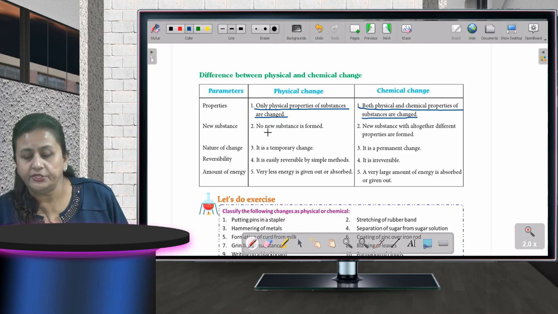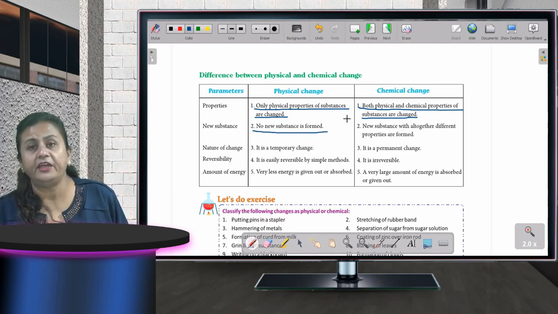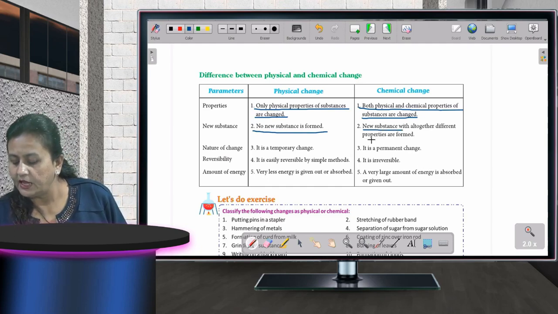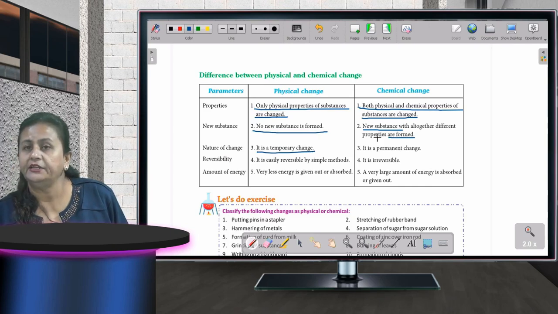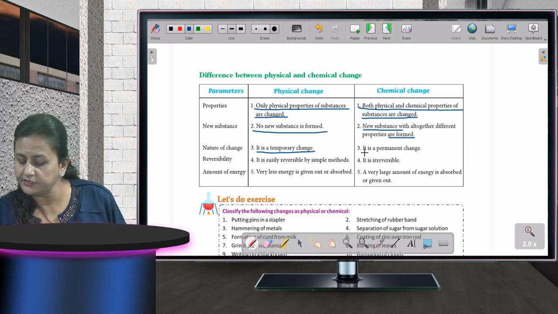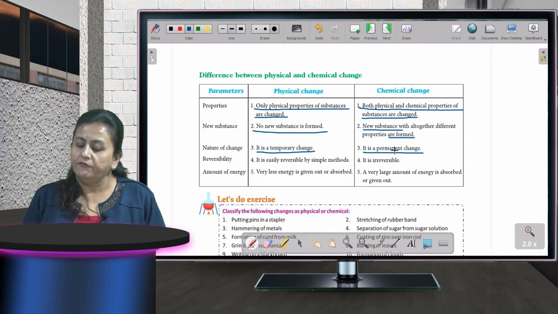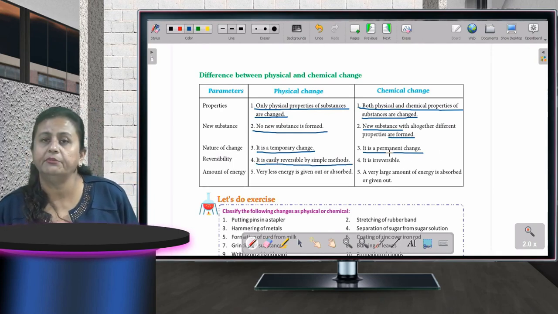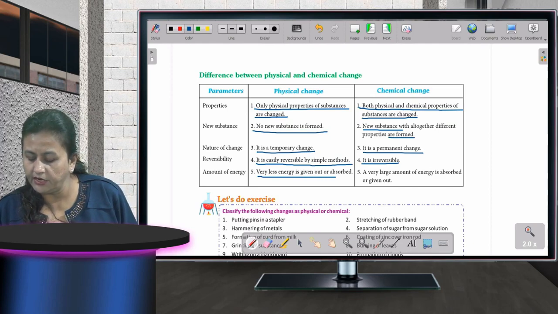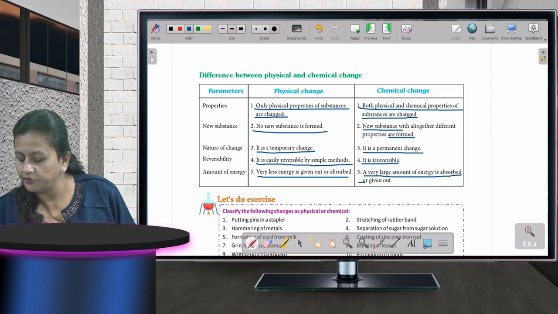In a physical change, no new substances form, whereas if we compare with a chemical change, new substances are formed. It is a temporary change, physical change, and in a chemical change, just the reverse of it, it is a permanent change. A physical change is easily reversible by simple methods, and chemical changes are irreversible. In a physical change, very little energy is given out or absorbed. In a chemical change, a very large amount of energy is absorbed or given out.